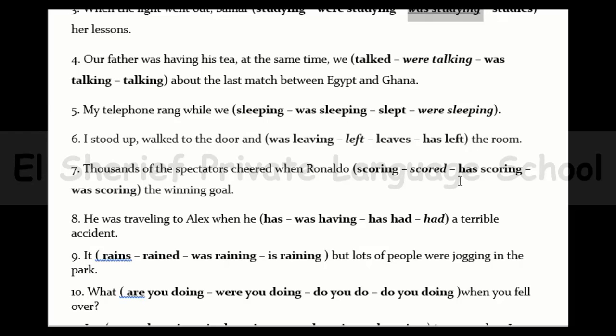So we will use the past continuous for the two actions. And the answer is going to be, yes, you are a good guesser, and it will be we're talking. So I will say, our father was having his tea at the same time we were talking about the last match between Egypt and Ghana.